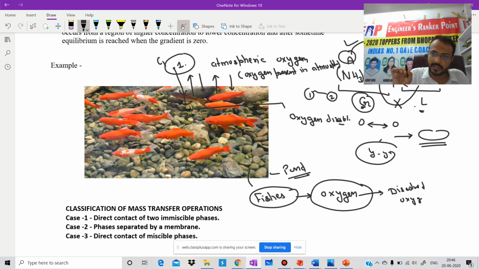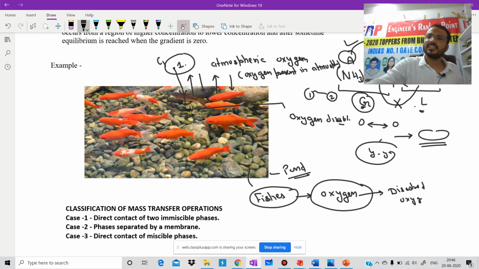The larger the departure of a system from equilibrium, the greater is the driving force and higher is the rate of transport. Is it clear?